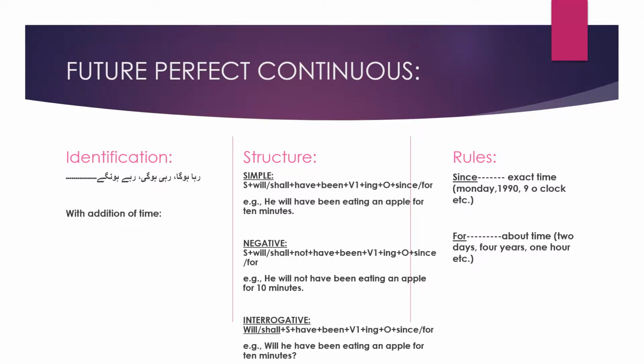So if we compare future perfect continuous with past perfect continuous and present perfect continuous, in present perfect continuous we use has, have plus been plus verb first form plus ing, and in past perfect continuous we use had been plus verb first form plus ing.